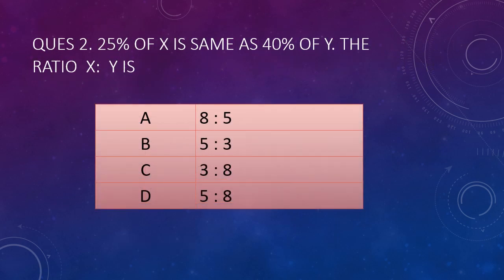25% of x is the same as 40% of y. The ratio of x to y is, you have to just divide, और the answer is 8:5 because उल्टा हो जाएगा. ठीक है, 40% of y और 25% of x जब उनको divide करोगे तो 5/8 आएगा, पर अगर उनको हमें equal करना है तो ratio जब हम करेंगे तो that will be 8/5. When you divide those, that will be 8/5.